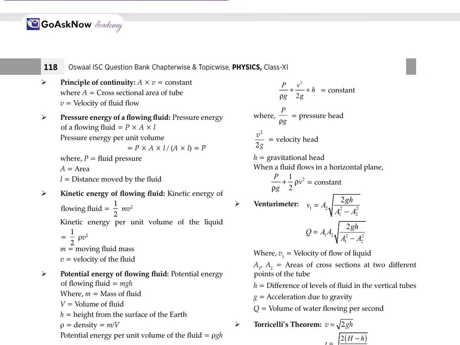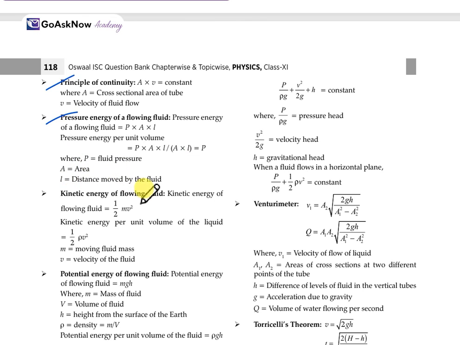Now, the principle of continuity: A into V, where A is the cross-sectional area of the tube and V is the velocity, equals constant. The product of both will be constant. Pressure energy of the flowing liquid is P into A into L. Pressure energy per unit volume will be P A L upon A L, which equals P, where P is the fluid pressure, A is the area, and L is the distance moved by the fluid.